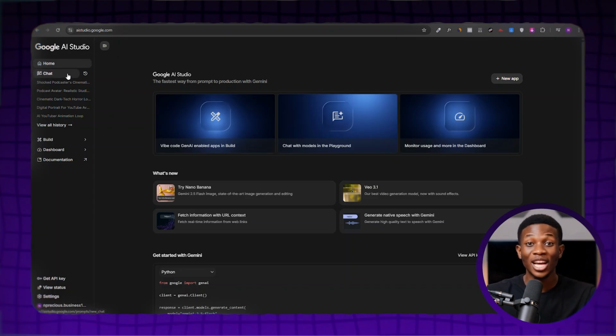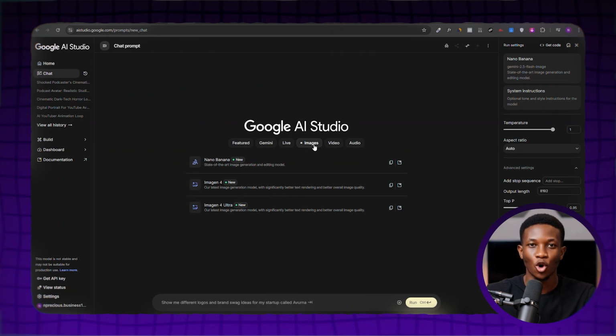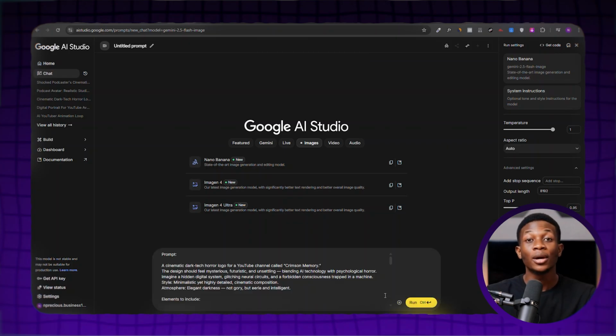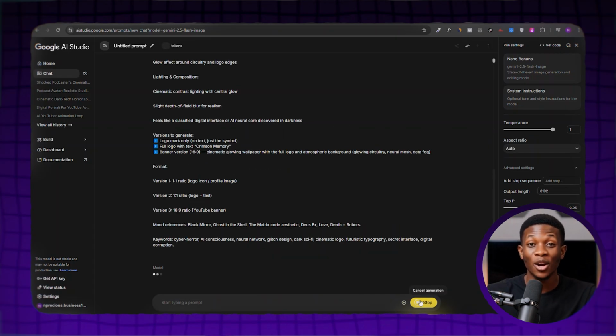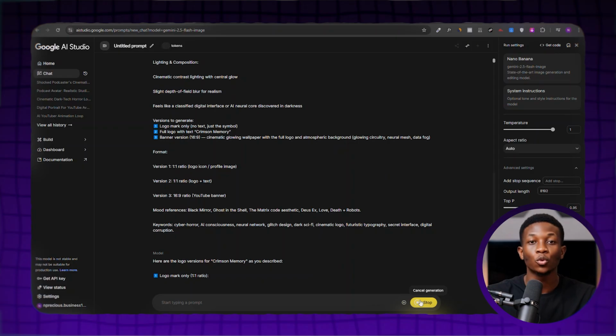Now, click on the chat menu option, then click the image option here. Next, select Nano Banana as your image generation model. Once that's done, in the text box, paste the image generation prompt ChatGPT gave you for your logo. Then, click the Run button and Google will help you generate your new channel logo. It will take a few minutes, so just wait for it.